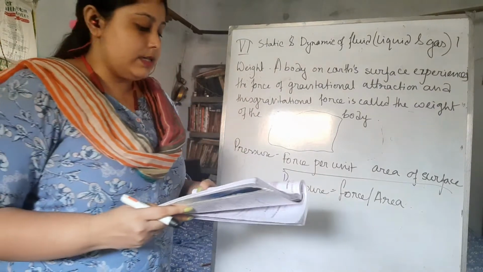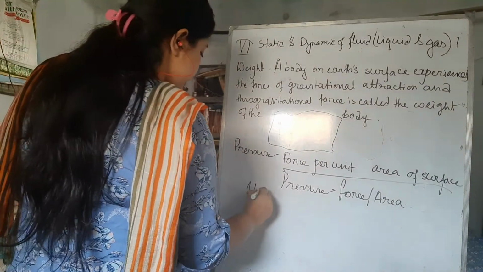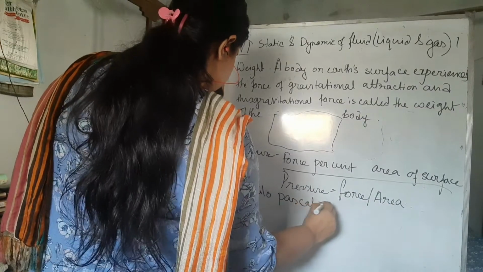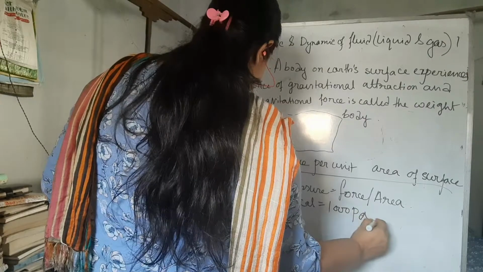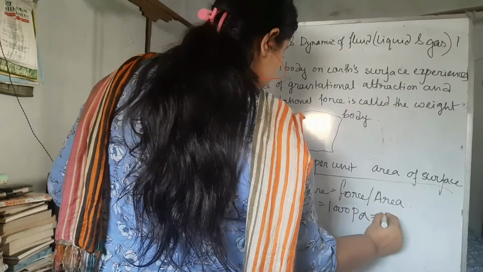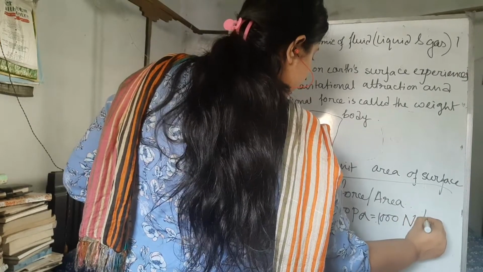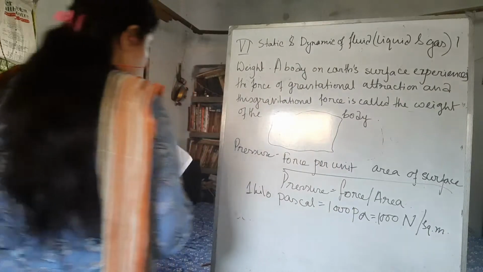A multiple of Pascal is kilopascal. So 1 kilopascal is 1000 Pascal, or 1000 Newton per square meter, you can say. Okay.